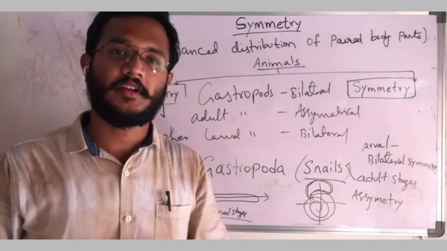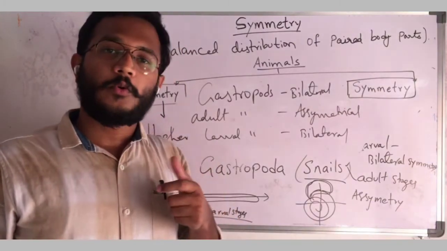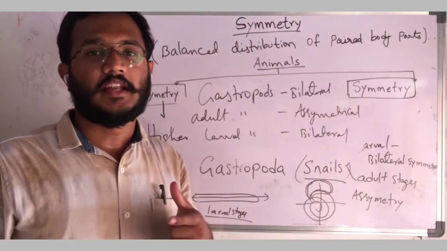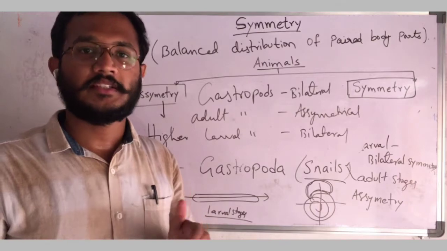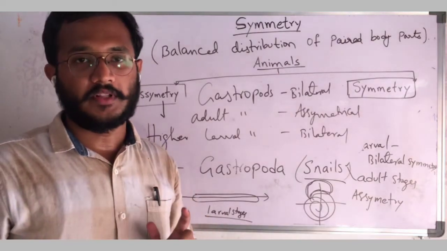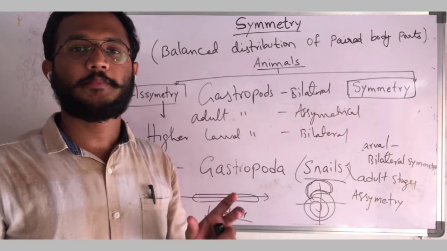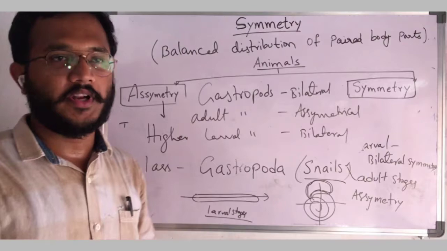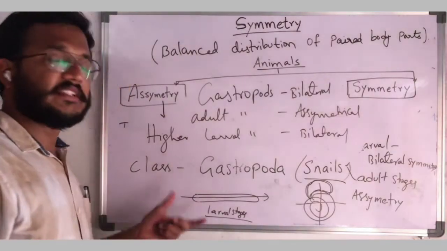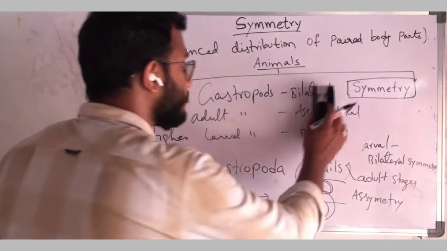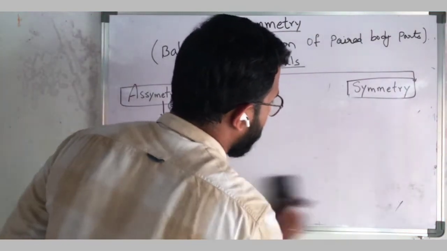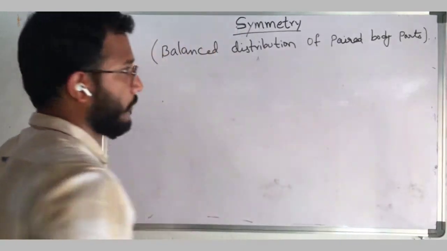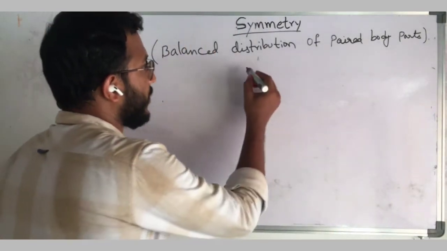What I am trying to say here is that we have to consider the symmetry of an organism by its larval stages, not by its adult stages. So you have to remember that whatever the symmetry exhibited by the larval stages, that is the symmetry of that animal. That is the most important point. So this is the exception for asymmetry in adult organisms present in the gastropods. Okay, now we will discuss symmetry.